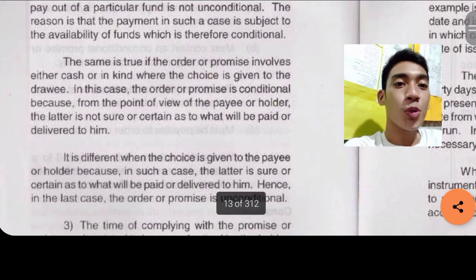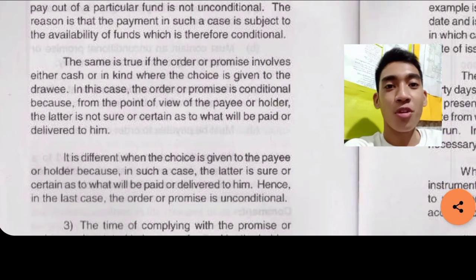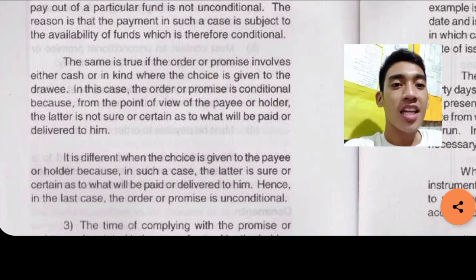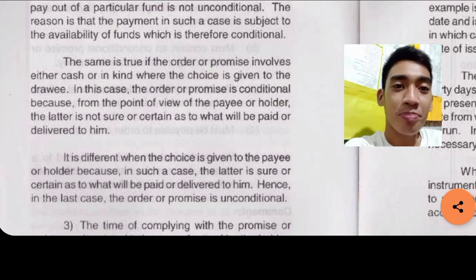The same is true if the order or promise involves either cash or in kind, where the choice is given to the drawee. In this case, the order or promise is conditional because from the point of view of the payee or holder, the latter is not sure or certain as to what will be paid or delivered to him.